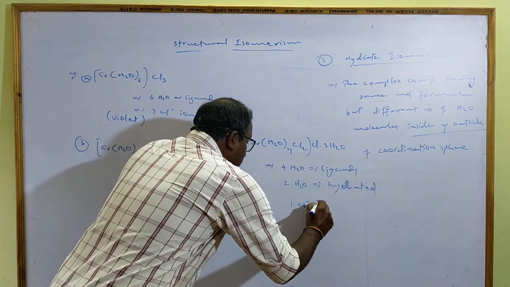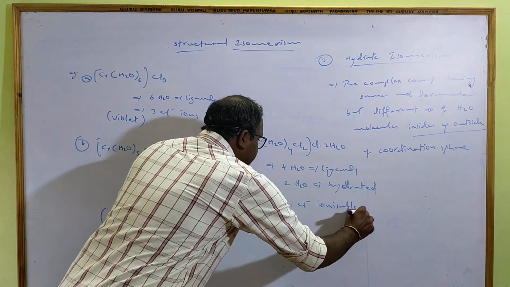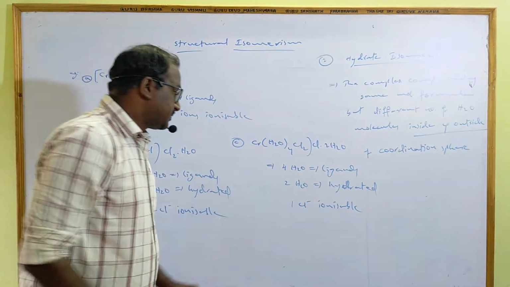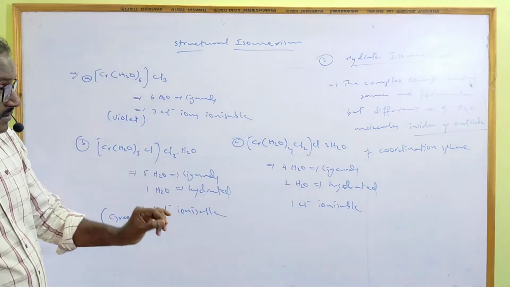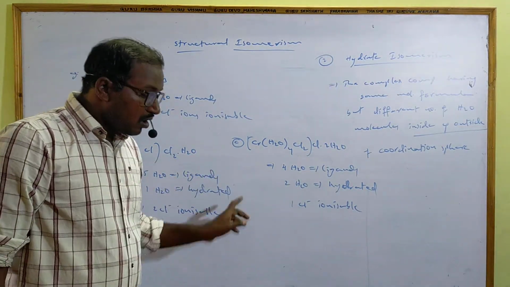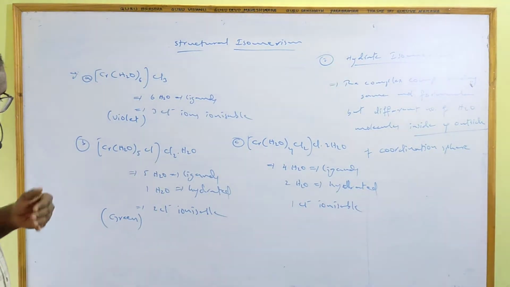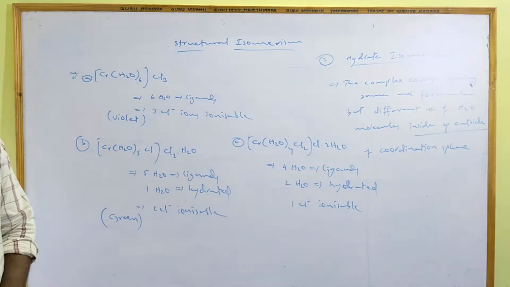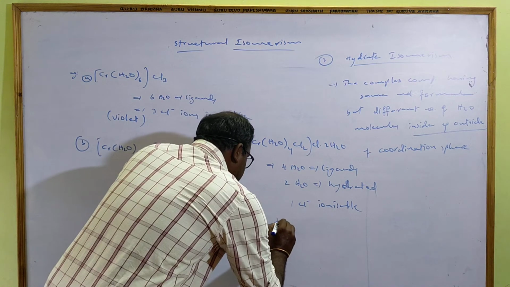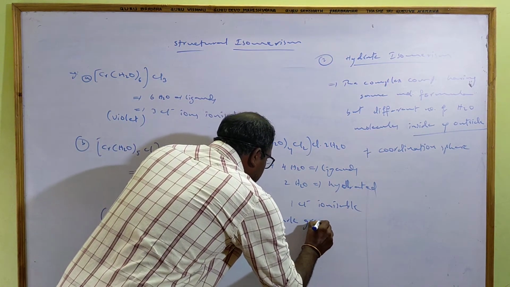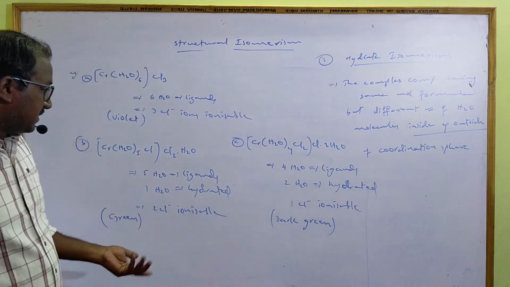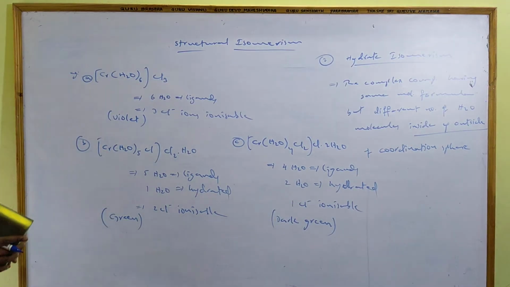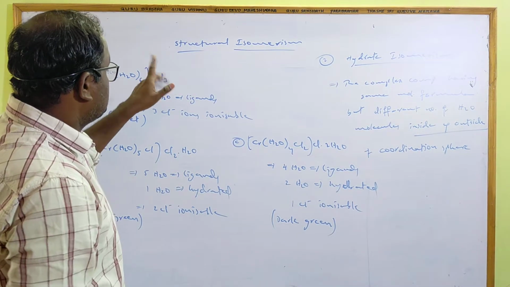And here 1 Cl is ionizable because only 1 chlorine is present in the ionic sphere. 2 chlorines are present in the coordination sphere. If you observe, all these 3 have the same molecular formula. The only difference is the water molecules inside and outside the coordination sphere. Due to this, the color is dark green. The green color appears because of chlorines. This is the second structural isomerism in coordination compounds.